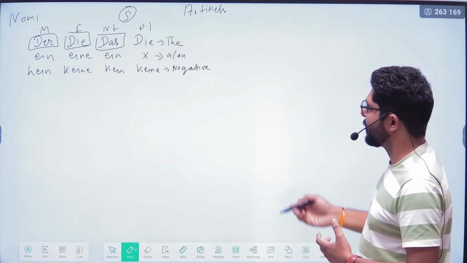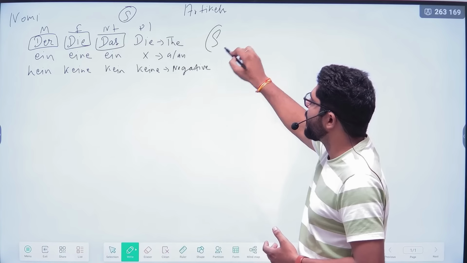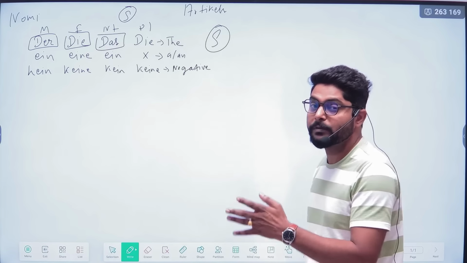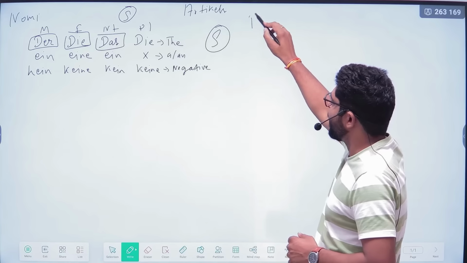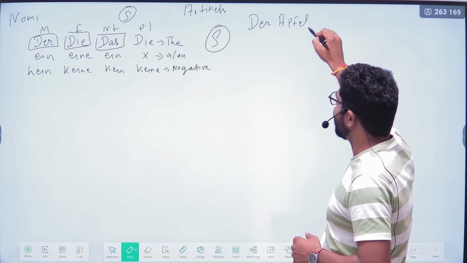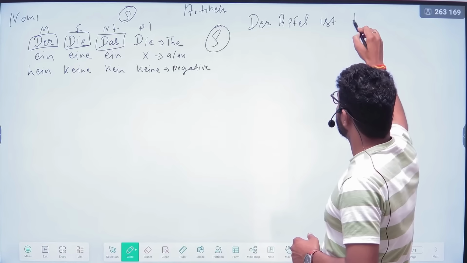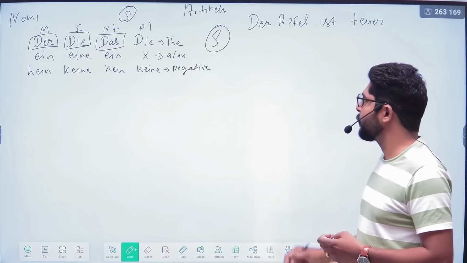Let's see some examples. What is the meaning of nominative? Nominative means we are always focused on the subject part only. Here you see, der Apfel ist teuer. The apple is expensive.